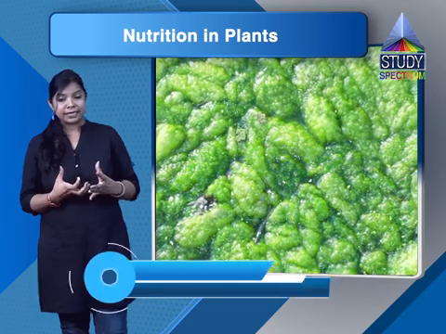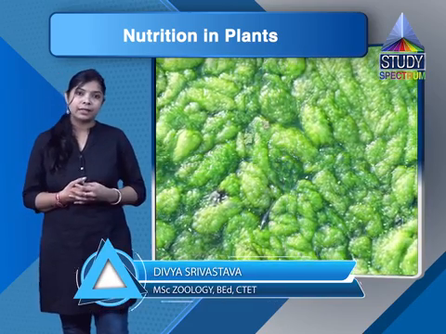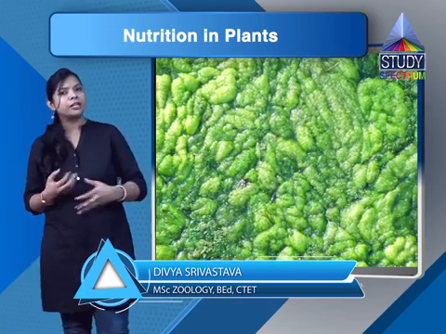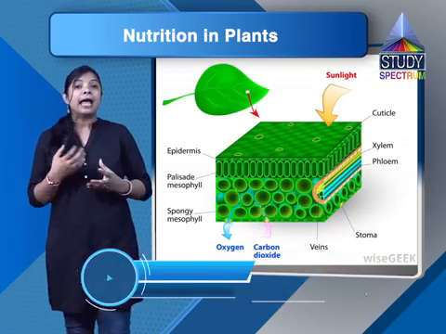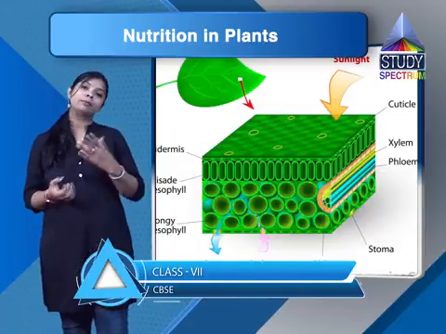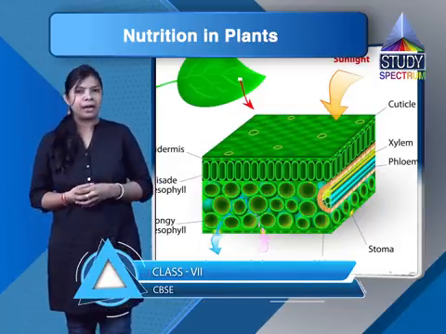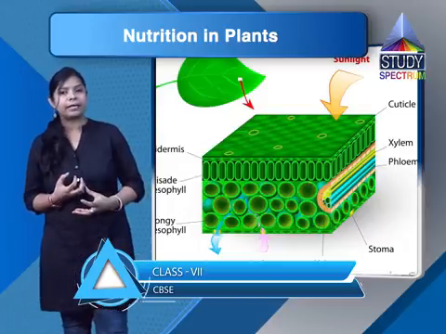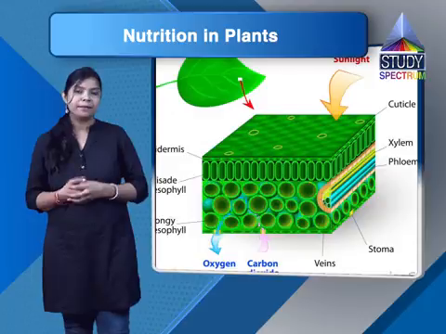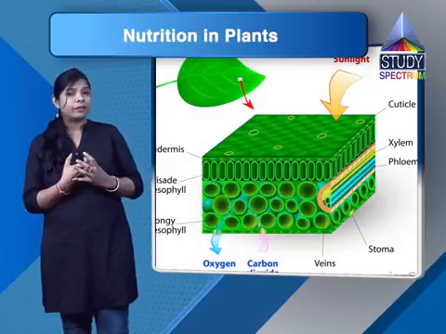We have seen that plants need carbon dioxide, water and minerals, so these must reach the plants. And where is that factory? Leaves are the food factories of the plants, and all the materials like carbon dioxide, water and minerals should reach there.